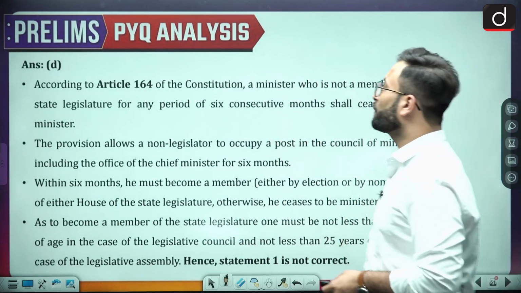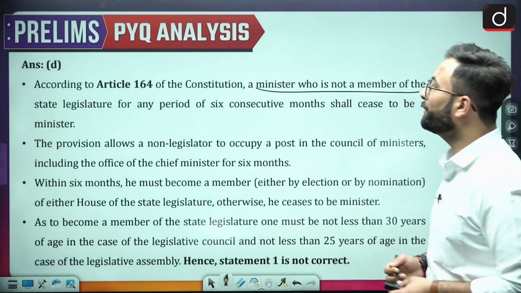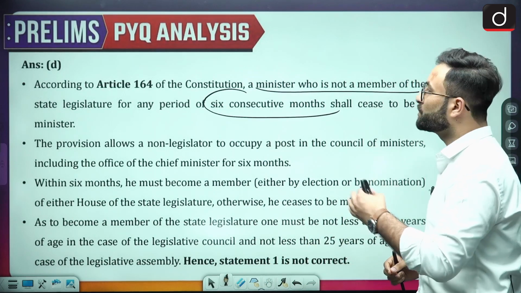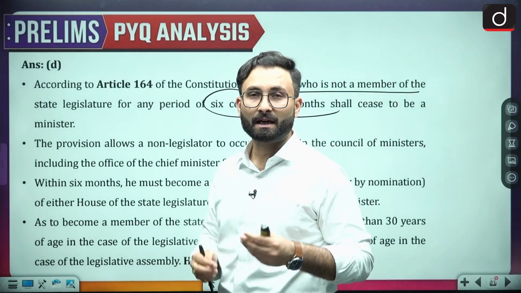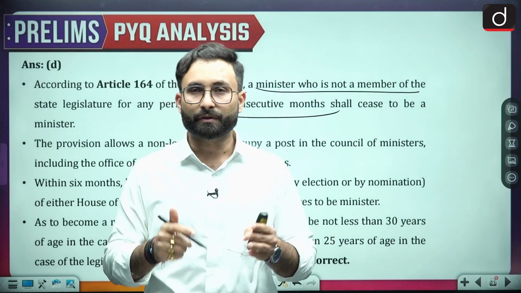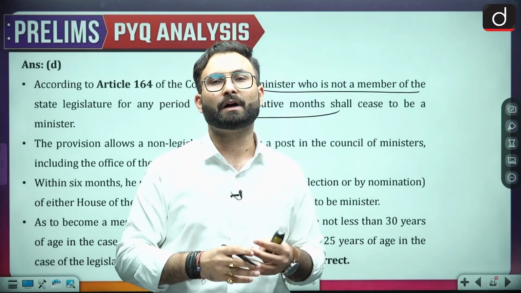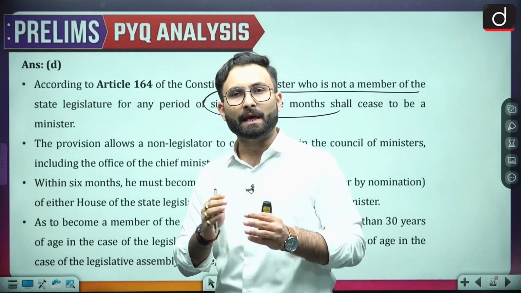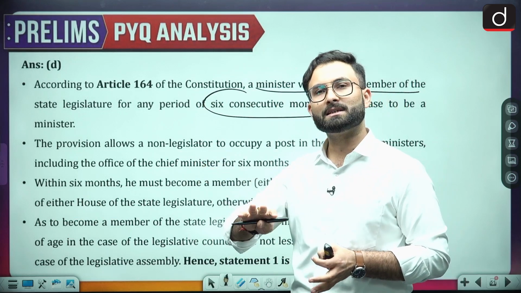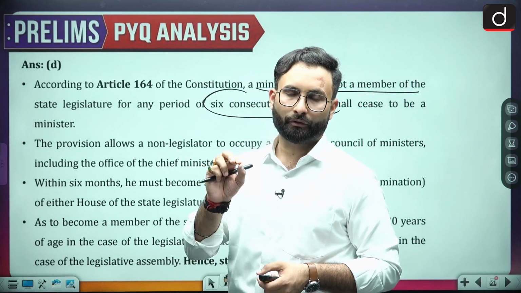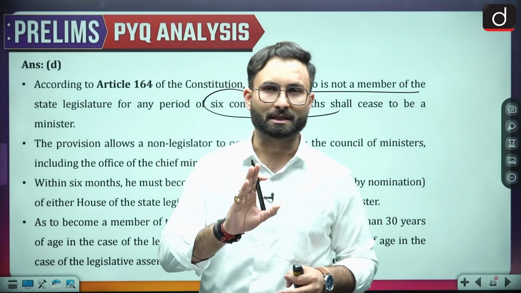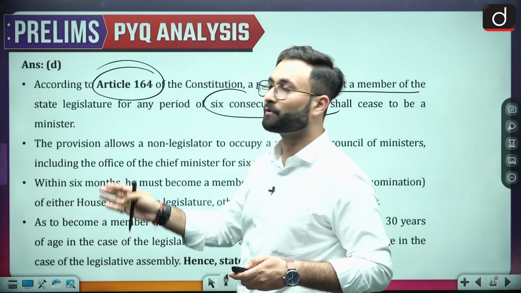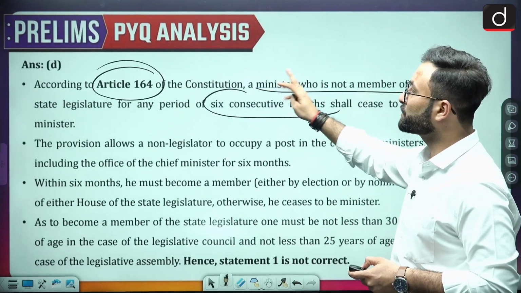According to Article 164 of the Constitution, a minister who is not a member of the state legislature for any period of 6 consecutive months shall cease to be a minister. Basically, a person who has been appointed as a minister has to become a member of the house from any constituency within 6 months, and only then can he stay as a minister. Otherwise, a person who is not a member can stay in the position of minister for only 6 months. Now again, Article 164 becomes important because the provision has been asked earlier. That means they can ask you about the article as well.